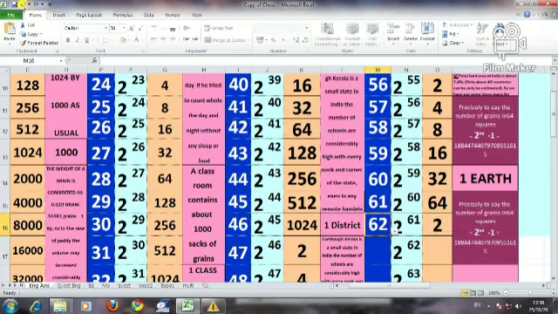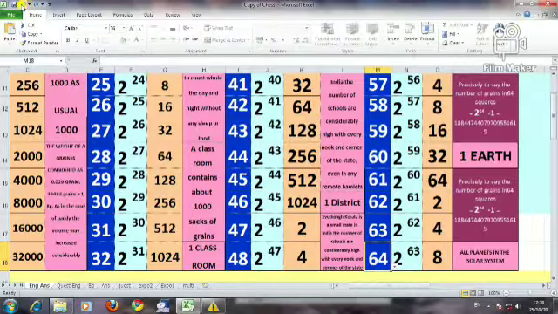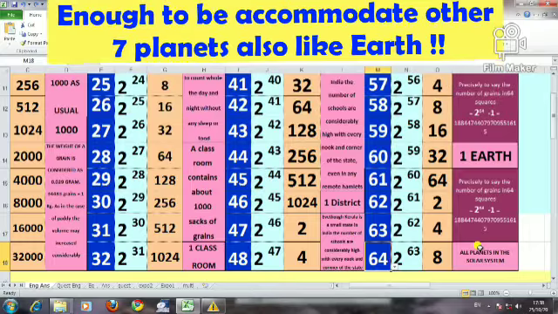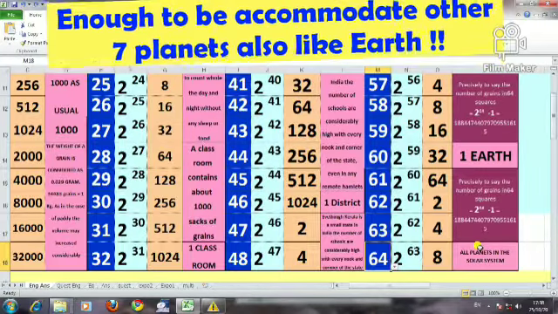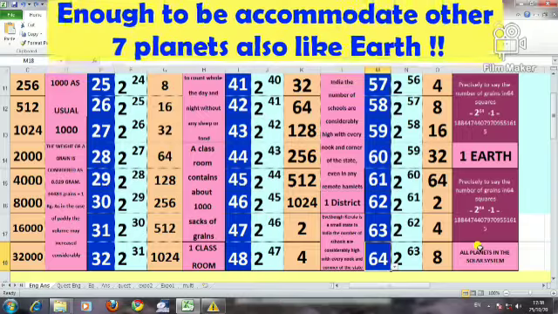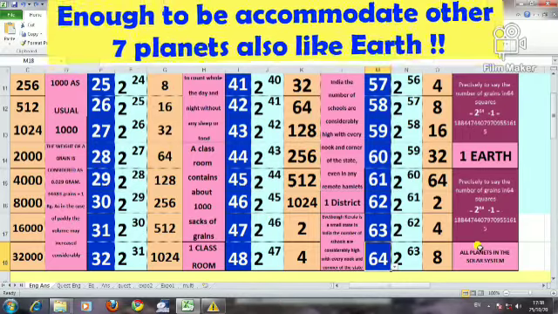Now 2 earths, 4 earths, 8 earths. 8 earths means the entire planets of our solar system can be utilized as earth. So the whole planet full of grains is meant by this.